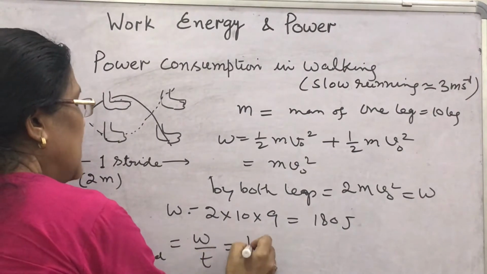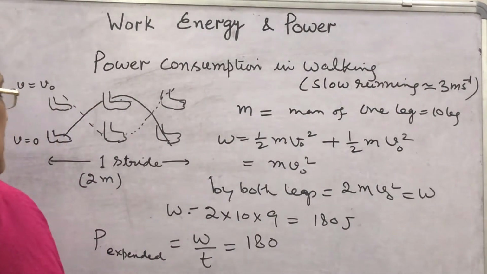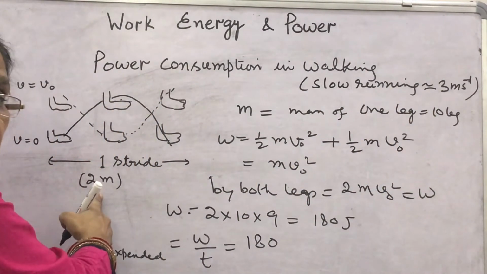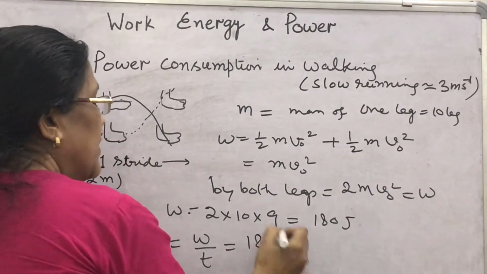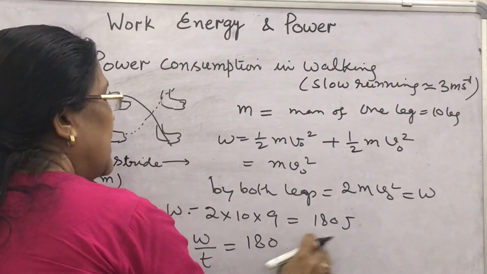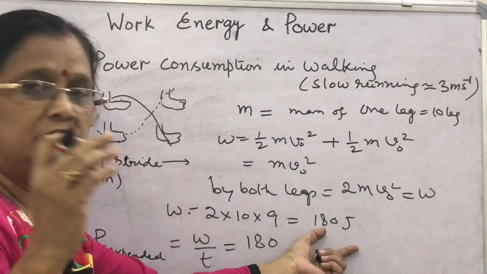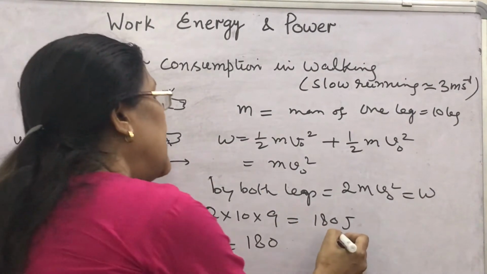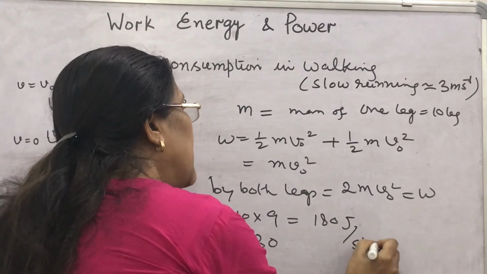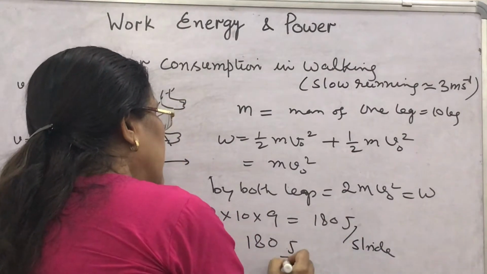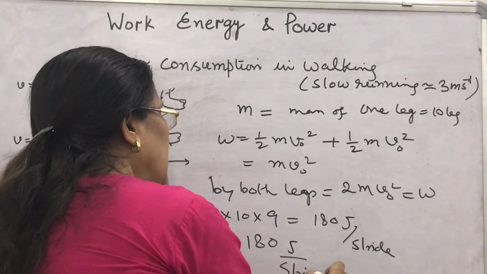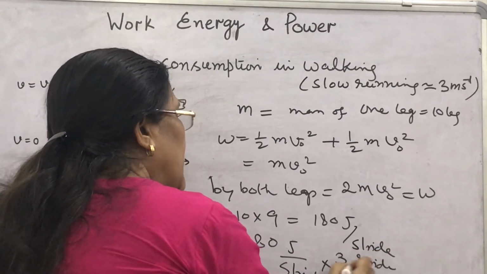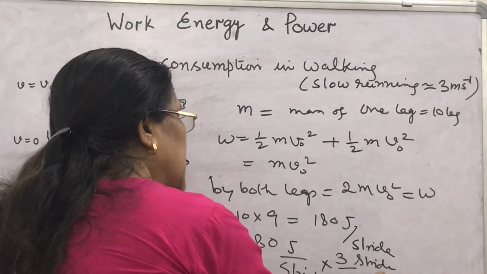Here you will write W is 180 joule, which is the work done per stride. Then you will write here this is 180 joule per stride into what? This 3 stride per 2 seconds.